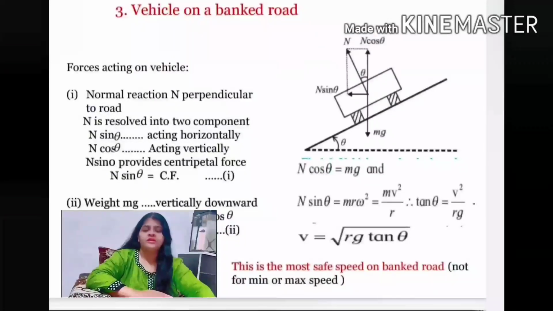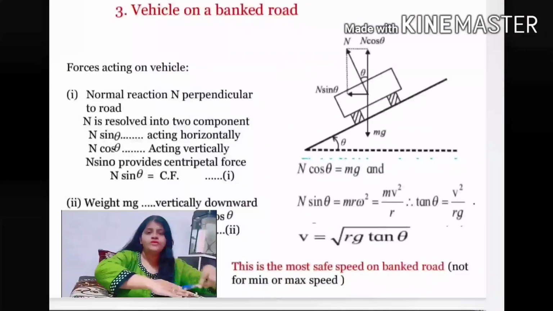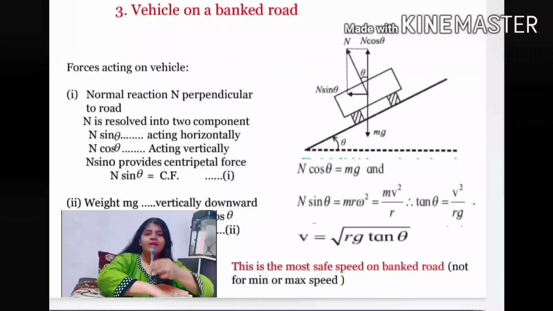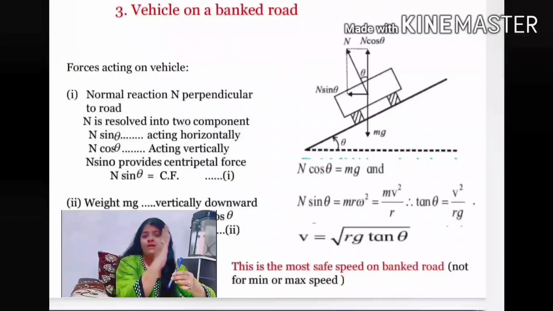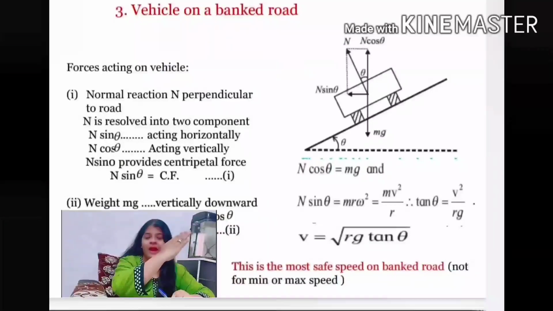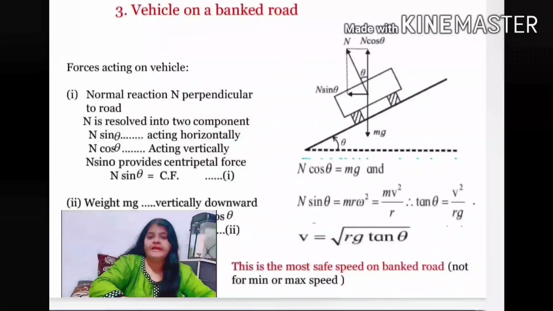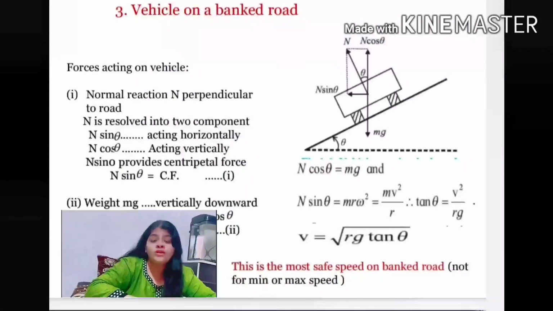This normal reaction is always perpendicular to the surface. If the road is horizontal, then the normal reaction is perpendicular to it, vertically upward. If the road is vertical, then the normal reaction is horizontal, that is, perpendicular to the road surface. If the road is banked at an angle theta, then the normal reaction is perpendicular to the surface of it. That's why the diagram shows the normal reaction perpendicular to the road surface.